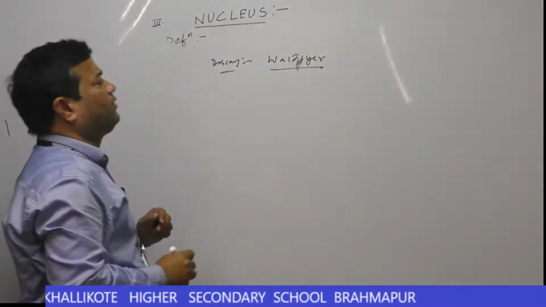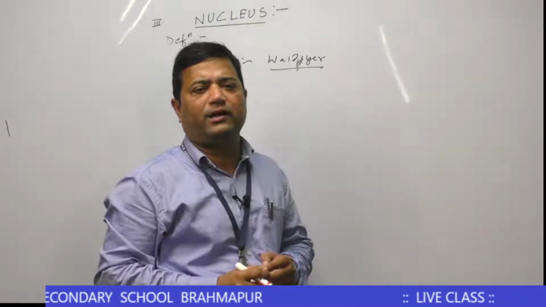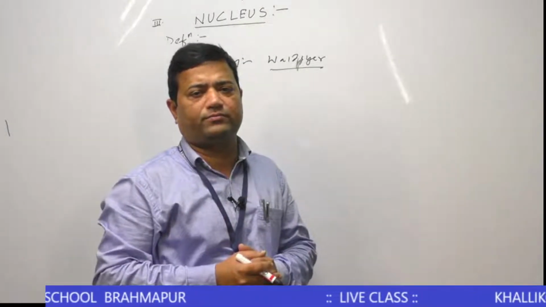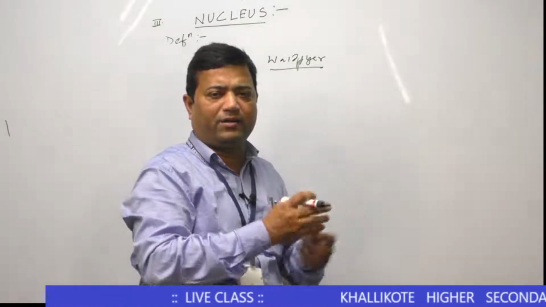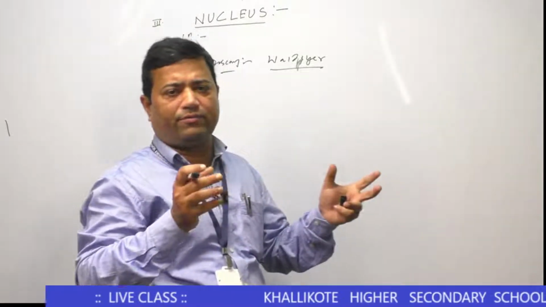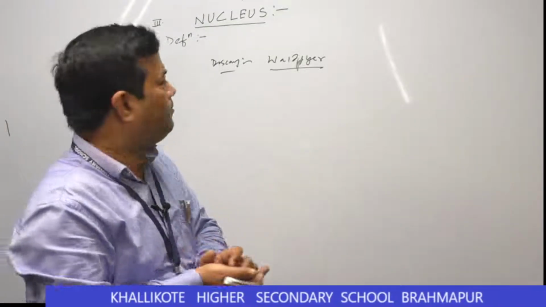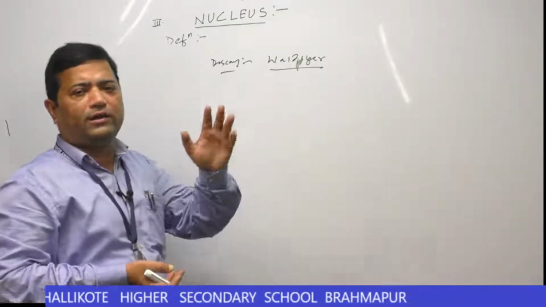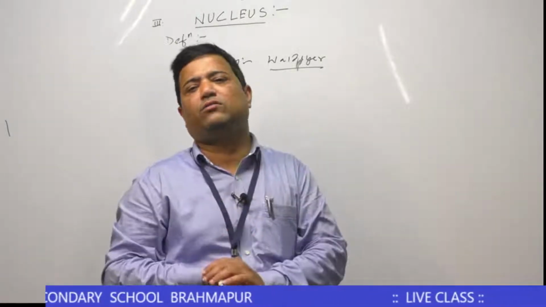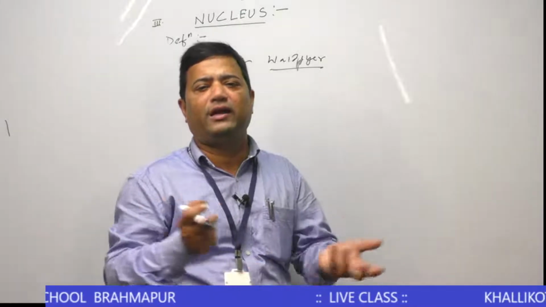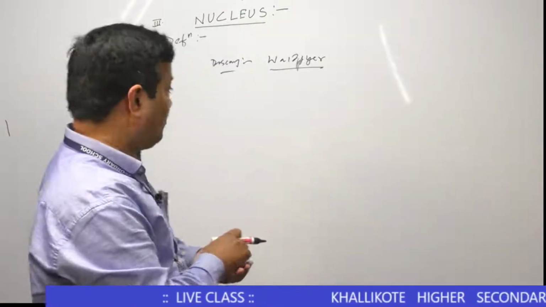Waldeyer discovered the chromosome, but the chromatin material was discovered by E. Strasburger. I have already said chromatin is found in the non-dividing state of the cell, or in interphase, in the form of thin filamentous and network structure. But when the cell converts into the dividing state, the chromatin network changes into a condensed, thickened and coil-like structure that is called a chromosome. Chromosome was discovered by Waldeyer.